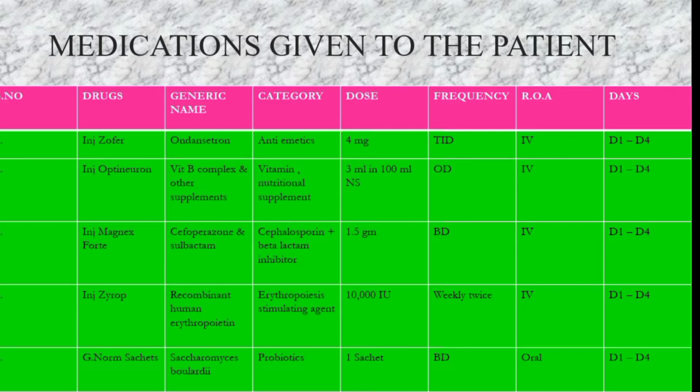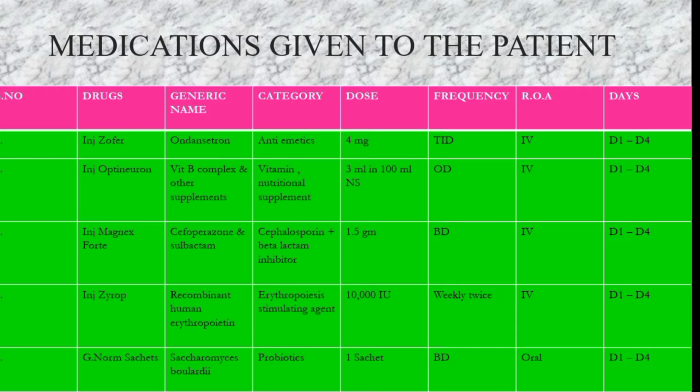And when coming to Magnex Fort, it is a type of antibiotic, that is cefoperazone and sulbactam. So cefoperazone and sulbactam means a cephalosporin and beta-lactam antibiotic. This cefoperazone is a cephalosporin class antibiotic. Sulbactam is a beta-lactamase inhibitor. So what is the mechanism of action?